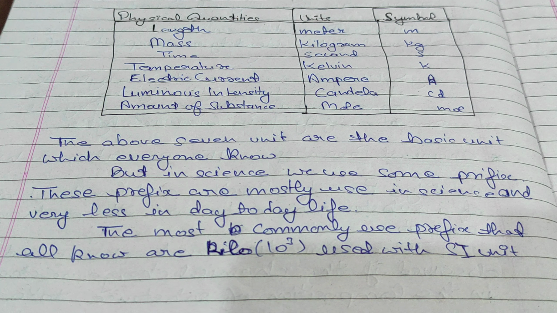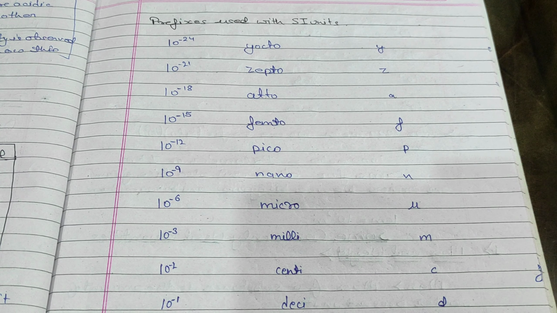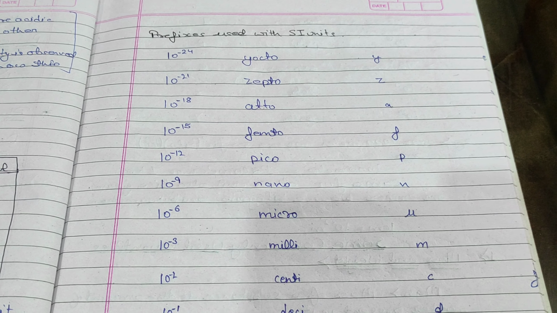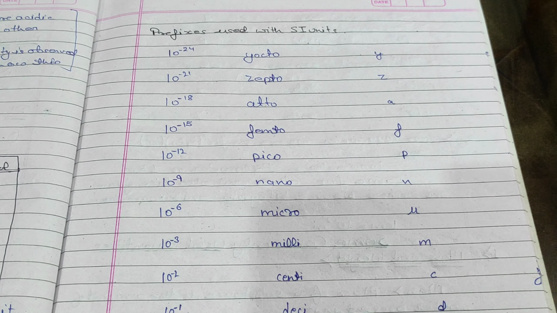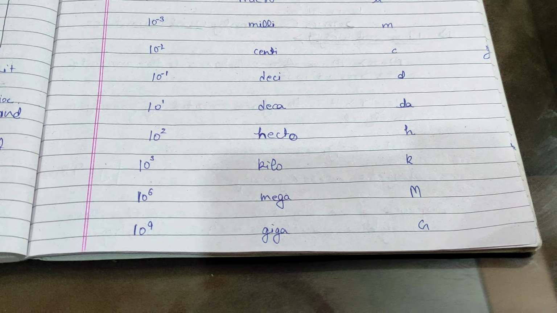The most commonly used prefix that everyone knows is kilo, used with an SI unit. For example, when we ask the shopkeeper for 1000 gram of sugar, we use the term kilo. Instead of saying give me 1000 gram of sugar, we say give me 1 kg of sugar or 1 kilogram of sugar. These are some prefixes you can see on your screen with the symbols. These prefixes are used with different numbers of zeros, as you can see on the screen.